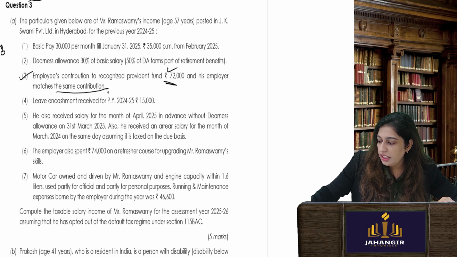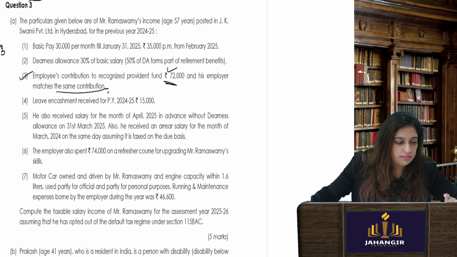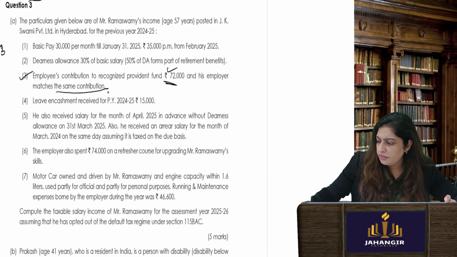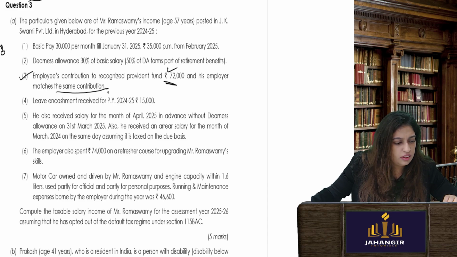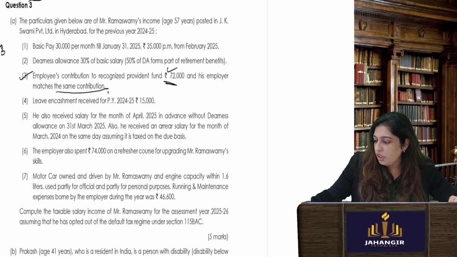So it is 30,000. What is his basic? Into 10. No, into 35,000 from Feb and March. He got 2 months salary 70,000 and remaining 3 lakh for 10 months.